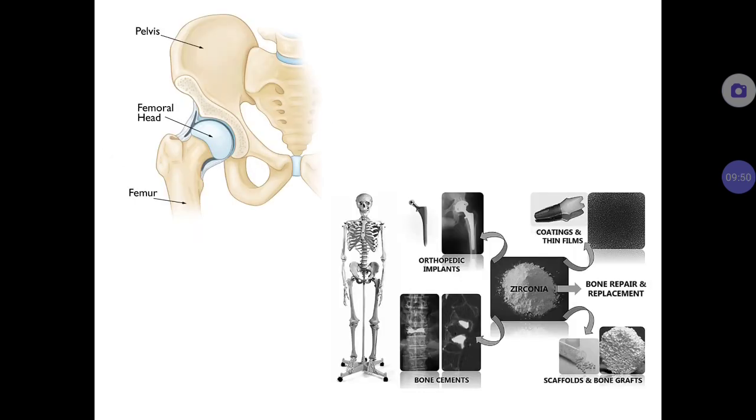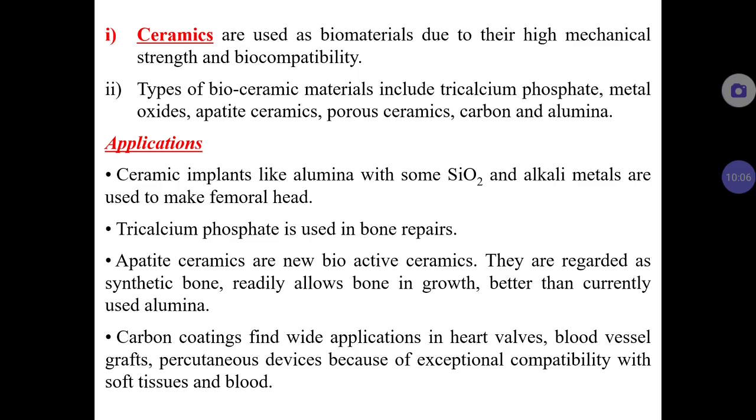And if you see this femoral head, what do we mean by femoral head? This is the femoral head, the leg bone's head where it connects with the hip bone. If there is any damage in this femoral head, it can be repaired with ceramic materials.